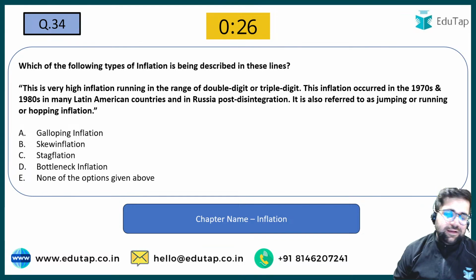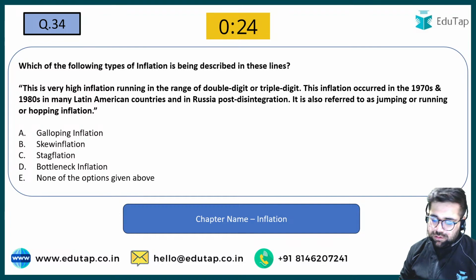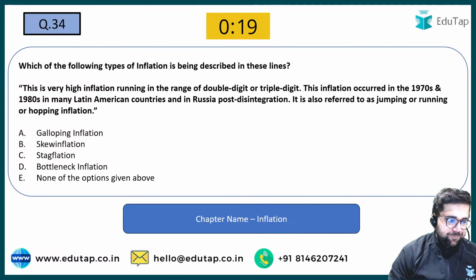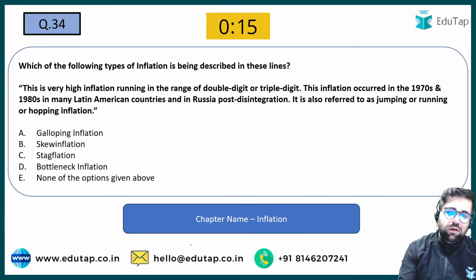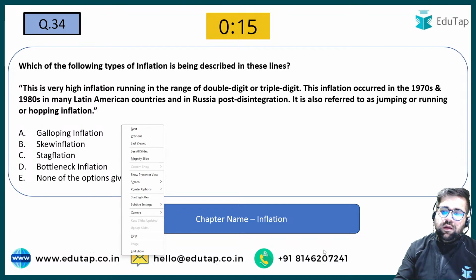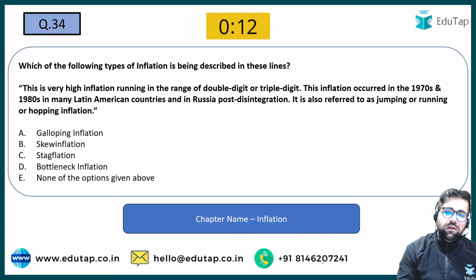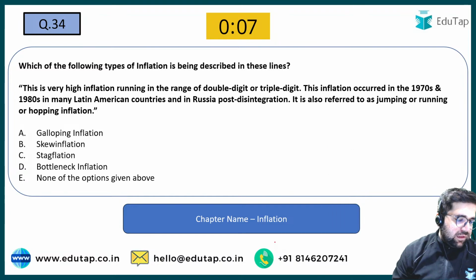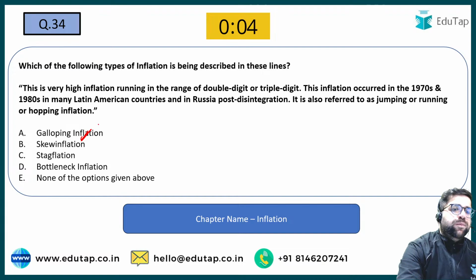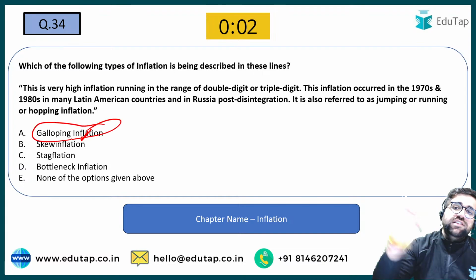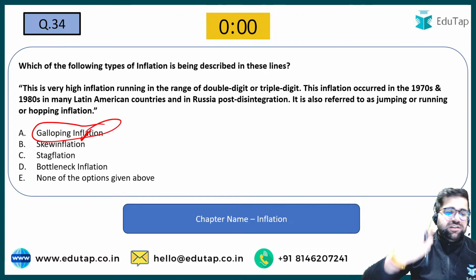34 का आंसर बताइए. What will be the answer for 34? A. Galloping inflation. Yes, galloping inflation is that particular inflation which runs into triple digits, like 200, 300% inflation.